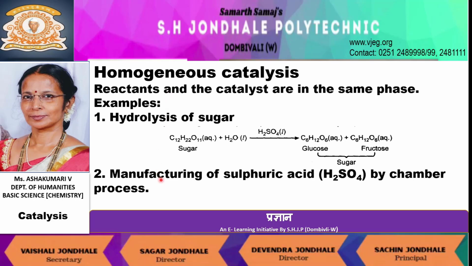Next, consider the example of manufacturing of sulfuric acid by chamber process. Here, the reactants sulfur dioxide and oxygen are in gaseous medium. Catalyst nitric oxide is also in gaseous medium. Reactants and catalysts are in the same phase, that is gaseous medium. Hence, this is an example of homogeneous catalysis.